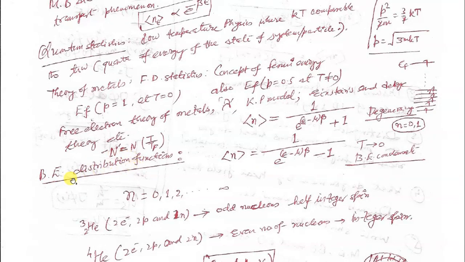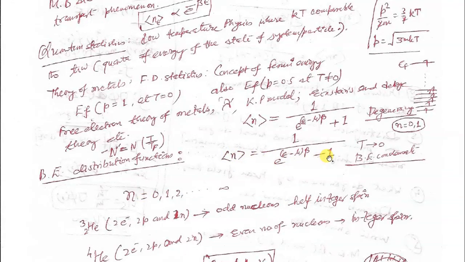In the case of the Bose-Einstein distribution function, particles have integer spin and the distribution function has this kind of nature. In this case the occupancy of a state is 0, 1, 2 and anything. But in the case of the Fermi-Dirac distribution function, the occupancy of a state is either 0 or 1. In this case any number of particles can be accommodated in a given energy state epsilon. So in this case the average occupancy of the state is this much.